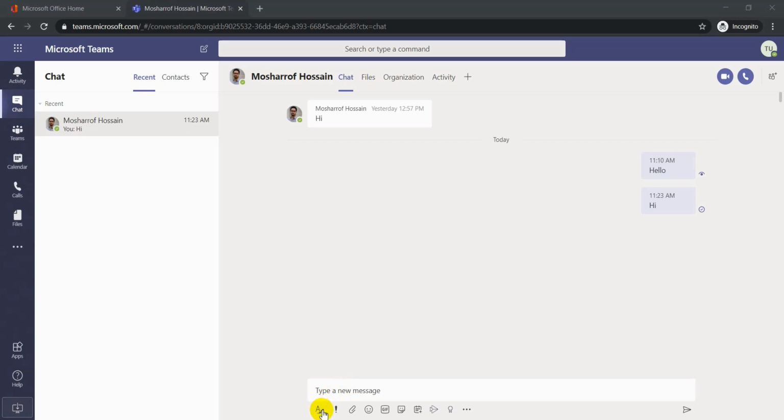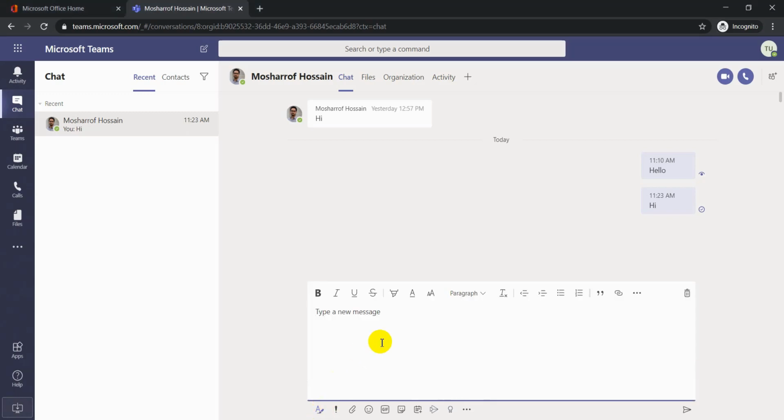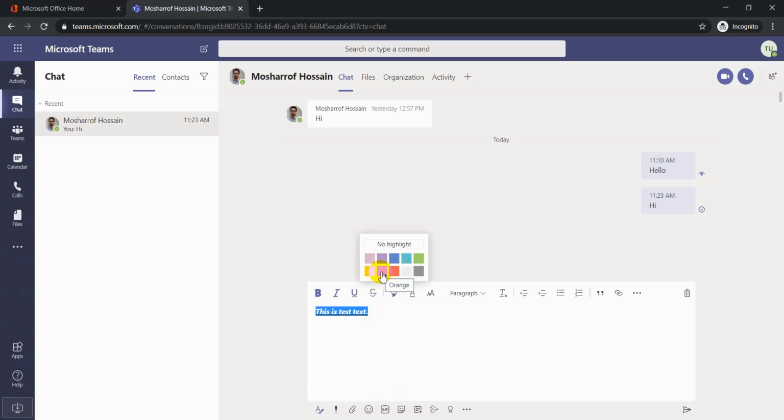You can modify your chatting message here. Just click on format. You can format your text, like, this is test text. You can format it by bold, italic, underline, and more. Also, you can highlight this text with this color, and you can change your font color and the size: small, medium, and large.